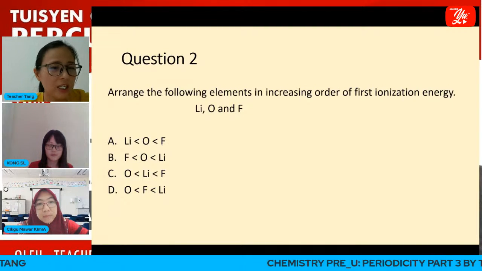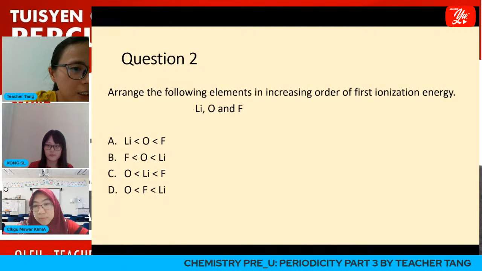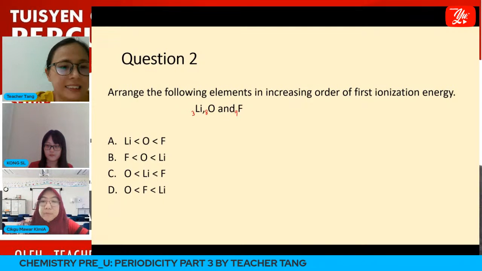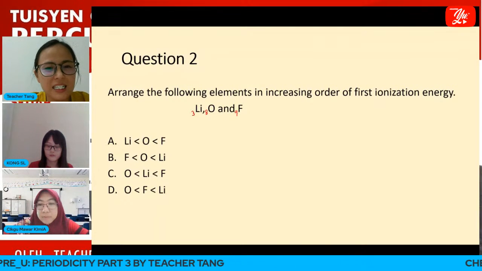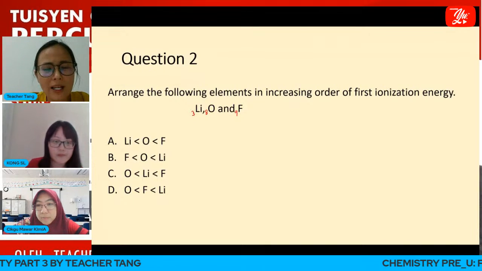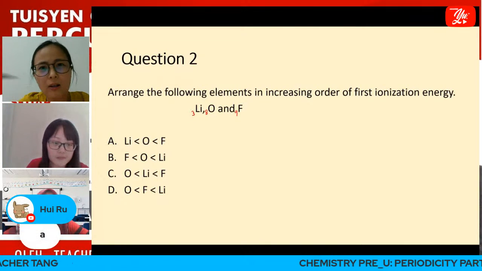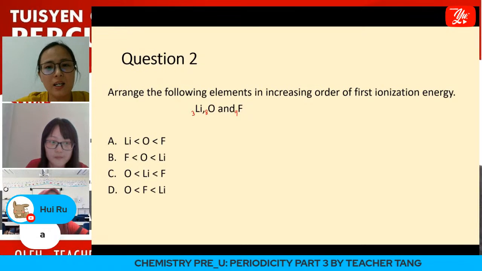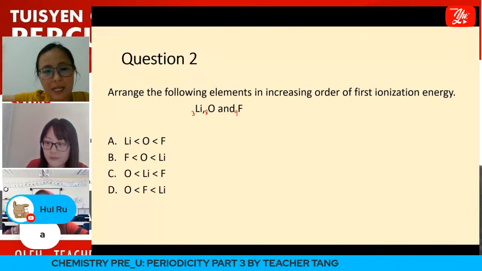I give you the proton numbers: lithium is 3, oxygen is 8, and fluorine is 9. So there's a hint. You just need to know whether it is across the period. Across the period means the same period. Going down the group means the same group.